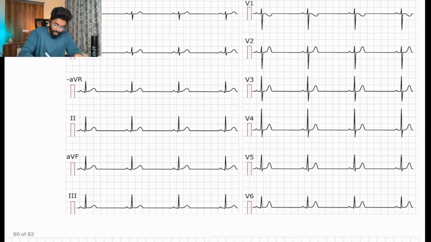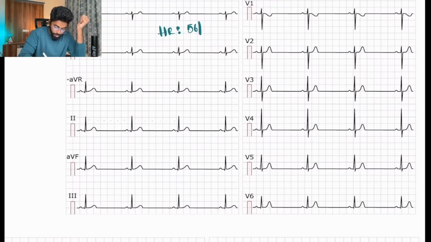So let me calculate the heart rate again. The first point I want is heart rate. Again, 4 points we'll be looking into: heart rate, rhythm, P wave and QRS. So the heart rate here will be 1, 2, 3, 4, 5, 6, 6.5 boxes. 300 by 6.5 will be somewhere around 56. Okay, 56 is my heart rate here.